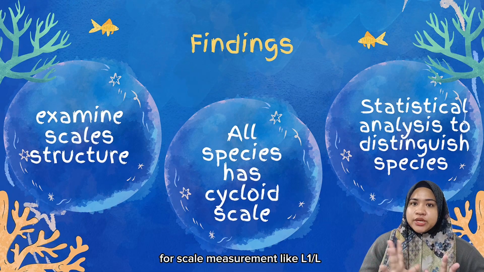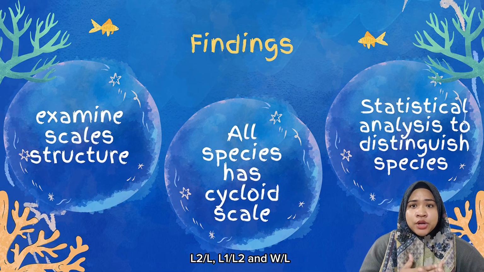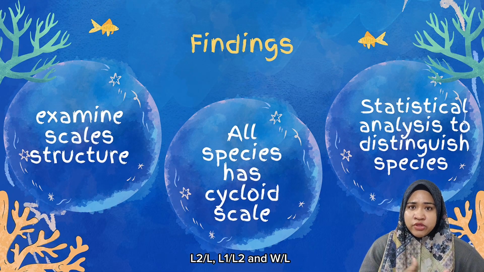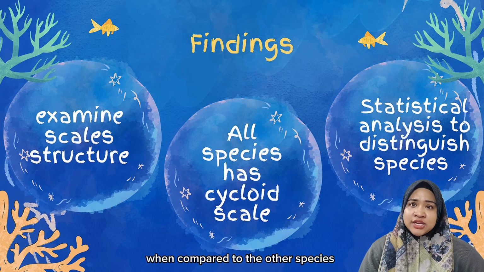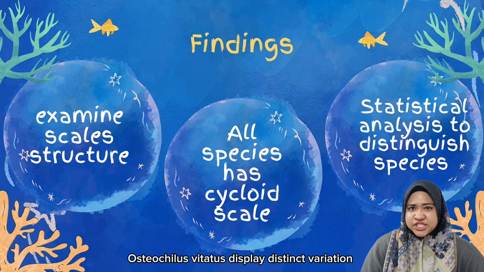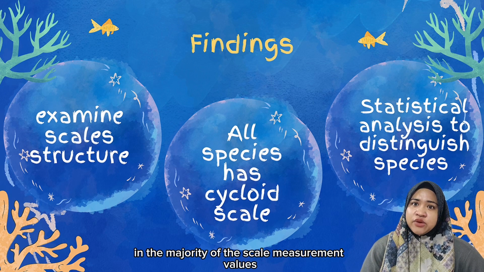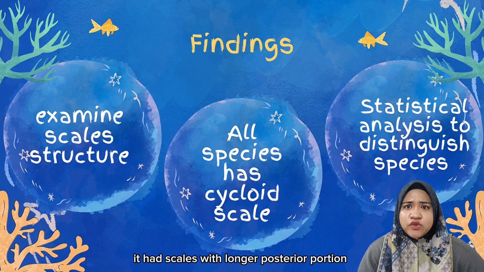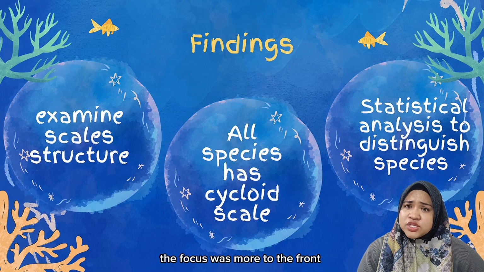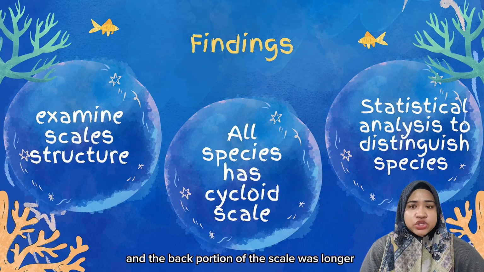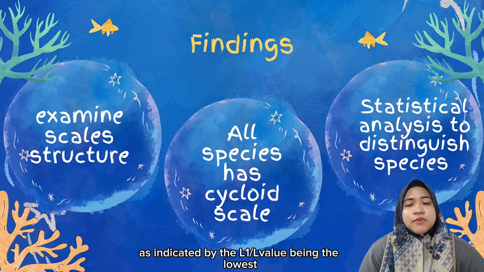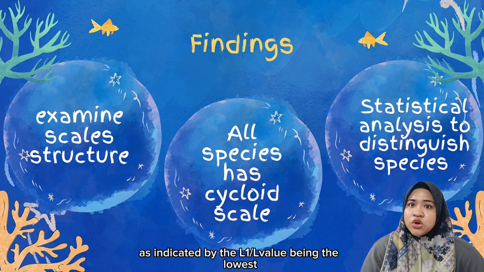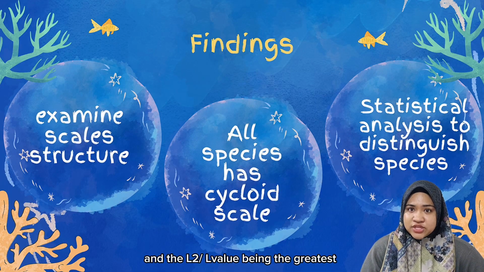For scale measurements like L1 per L, L2 per L, L1 per L2, and width per L, when compared to the other species, Osteochilus vittatus displays distinct variation in the majority of the scale measurement values. Unlike other cyprinids, it has scales with a longer posterior portion. The focus was more to the front and the back portion of the scale was longer, as indicated by the L1 per L value being the lowest and the L2 per L value being the greatest.